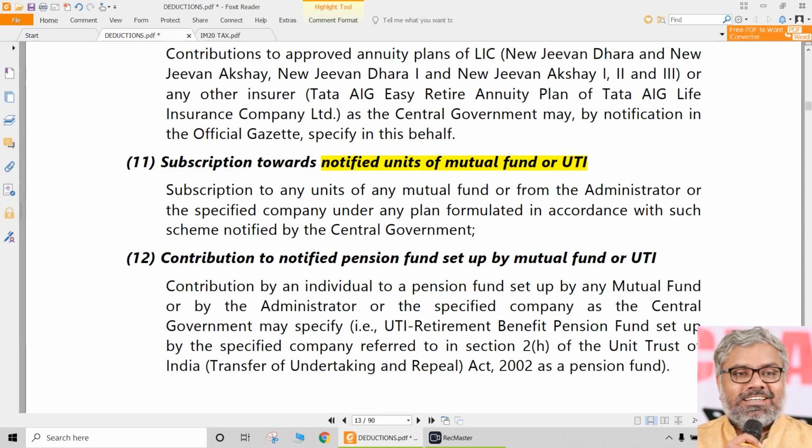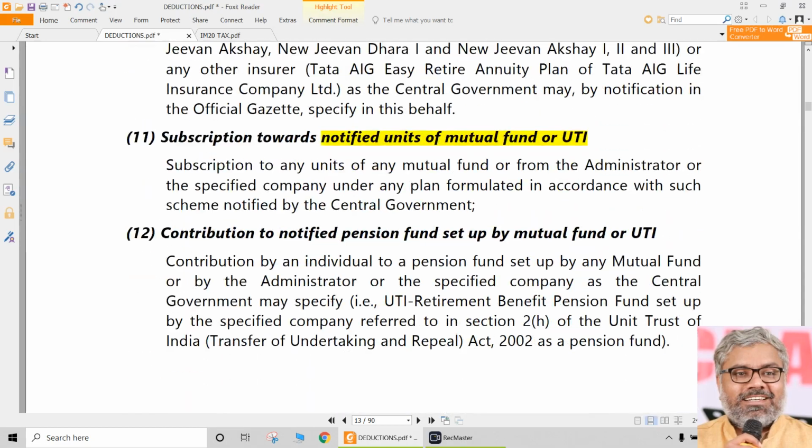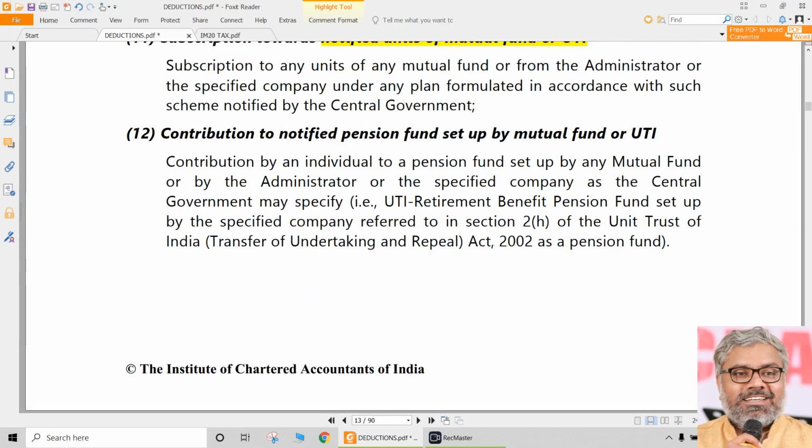Same way, eligibility is very clearly given with these words. You can find them in the question. Notified units of mutual fund, approved annuity plan, like that. Those all will be eligible for 80C. Same way, notified pension fund set up by any mutual fund, once again, or UTI. So that also is eligible. Notified pension fund. So many pension funds will be there. There will be a huge list of investments which can be done under 80C.